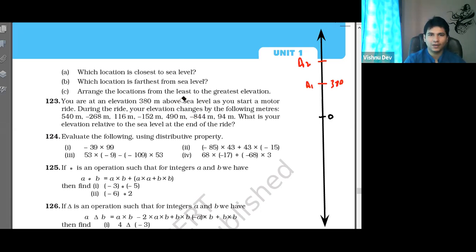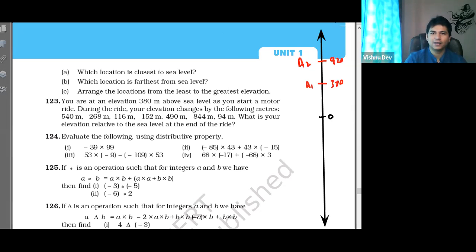It is 380. Now it is changed by 540. Means 540 increase हो गया. 540 increase होने के बाद कितना हो जाएगा? Tell me. 380 plus 540 is 920. Yes, very good. A2 is 920. ठीक है?